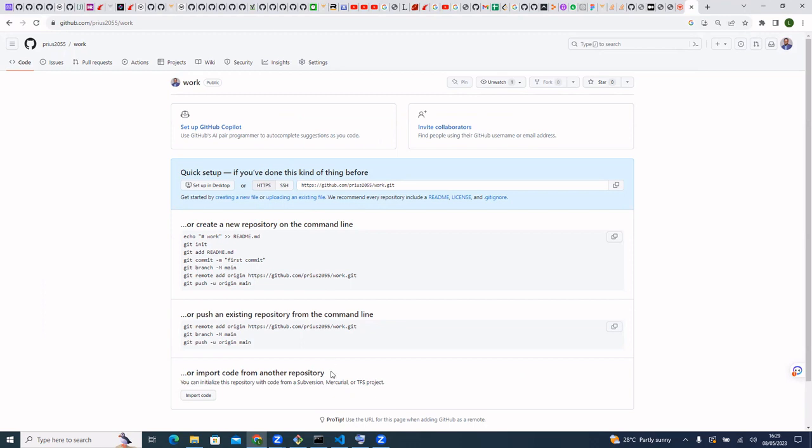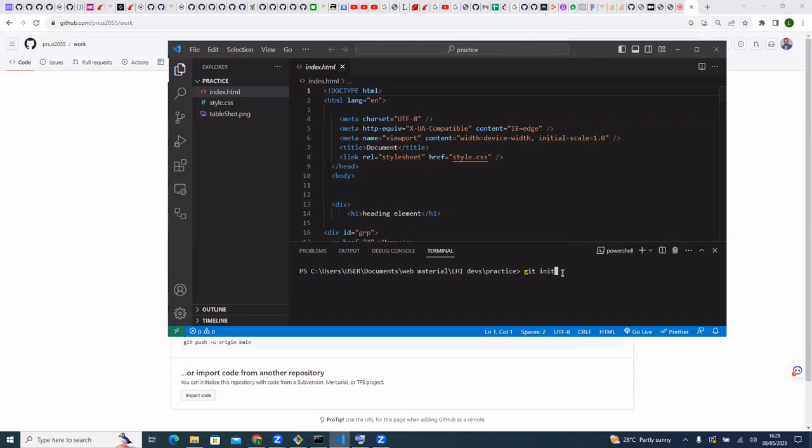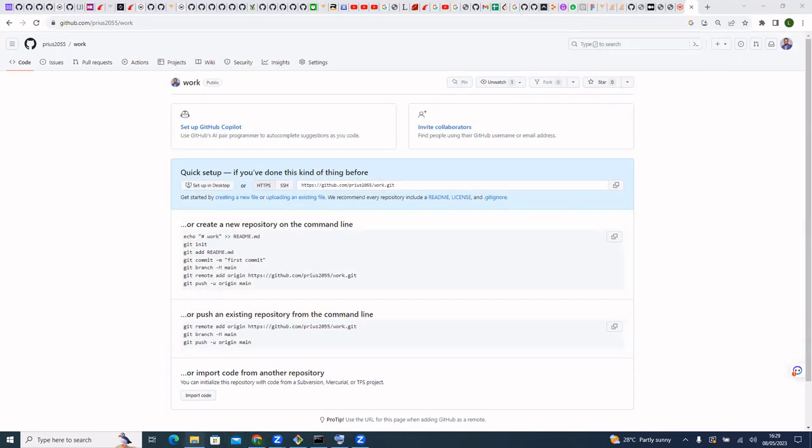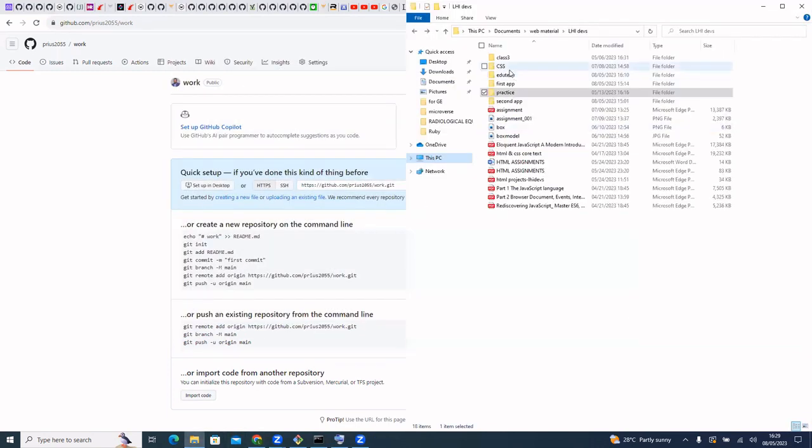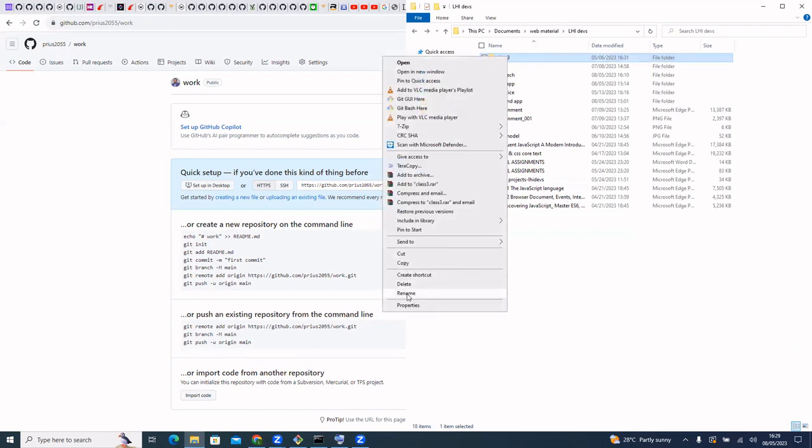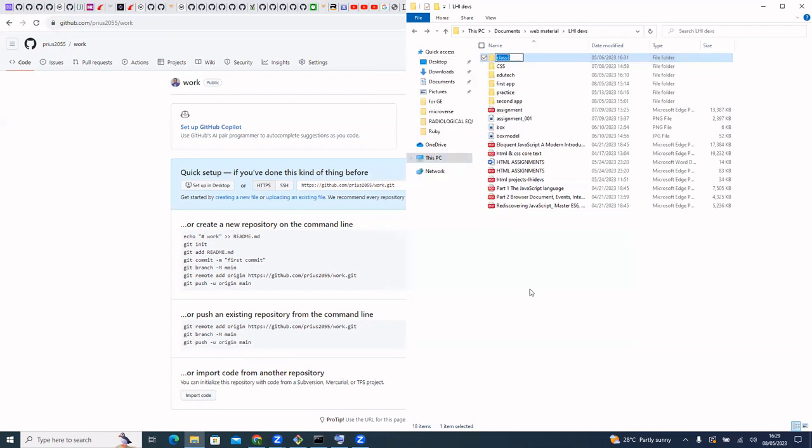Let me choose another folder to work on. And I'll explain why. Let me work on this folder. I change the name to work. Police session.